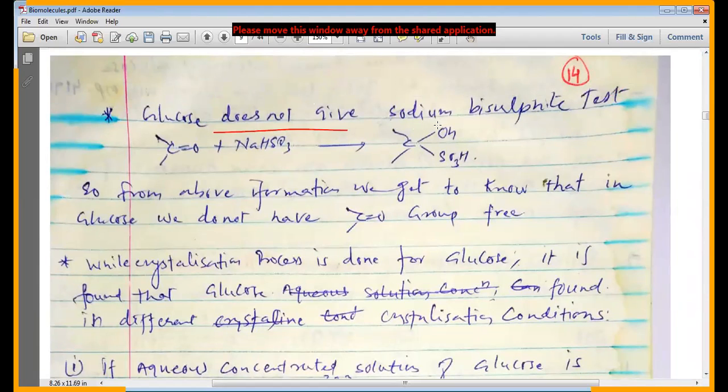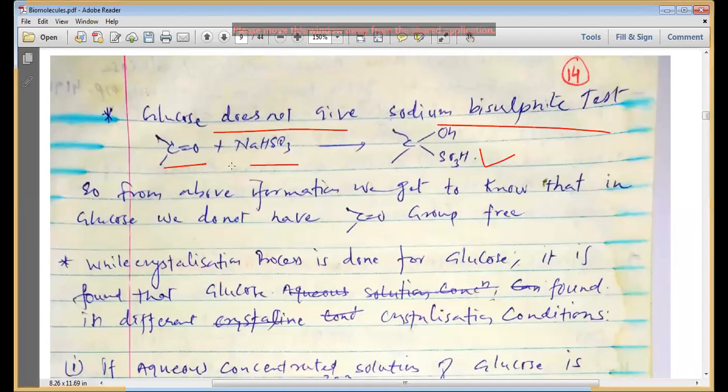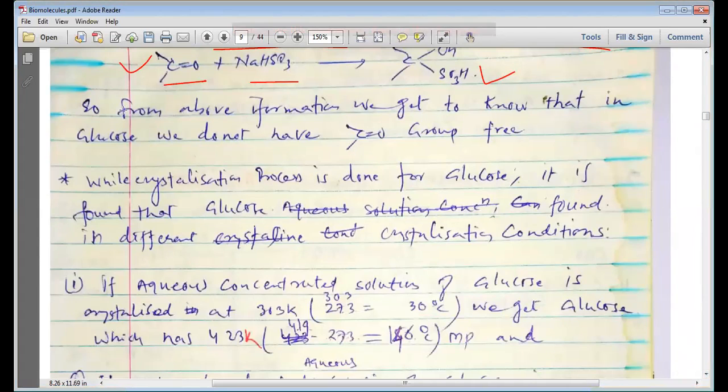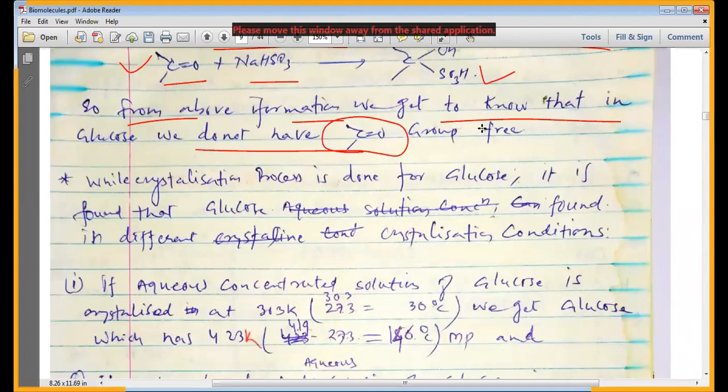Now, glucose does not give this sodium bisulfite test also. When glucose reacts with NaHSO3, it should give this kind of product where SO3H and OH are added to the carbonyl group, but glucose does not undergo this kind of reaction. So from the above information, we come to know that in glucose, we do not have the carbonyl group in the free state. Please remember that from these three tests, which are not positive for glucose, we can say that the carbonyl group present in glucose is not free.